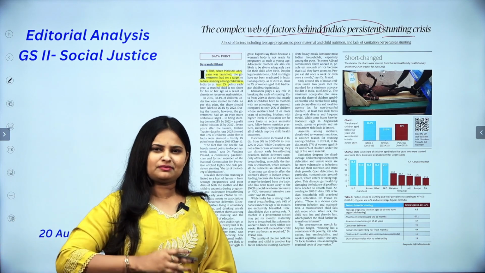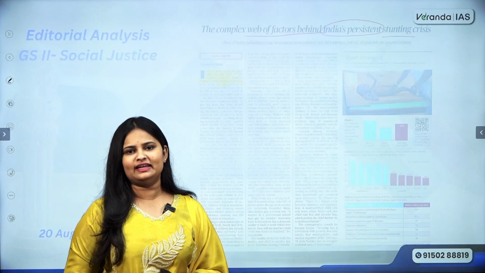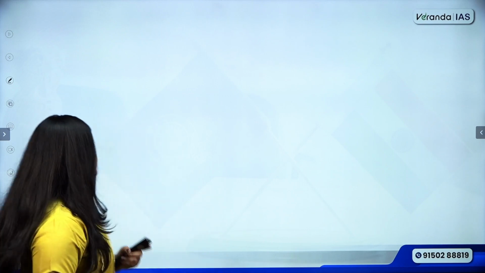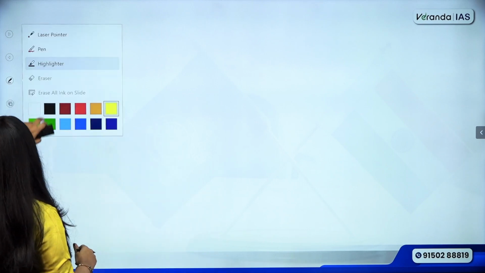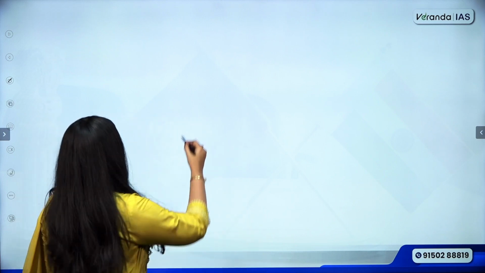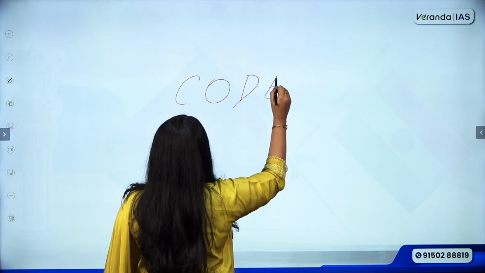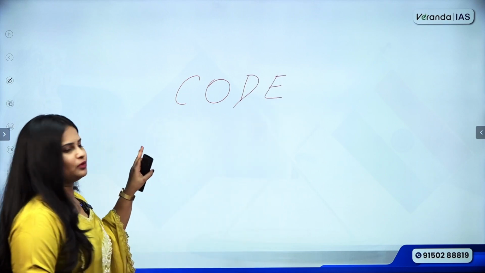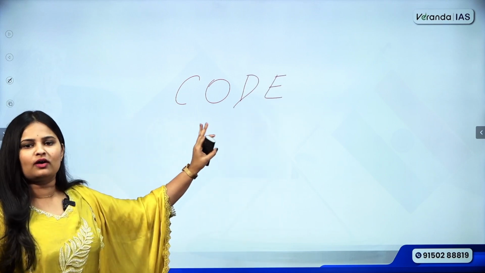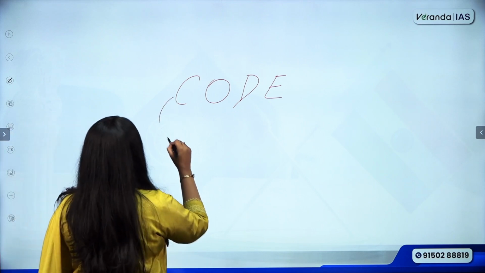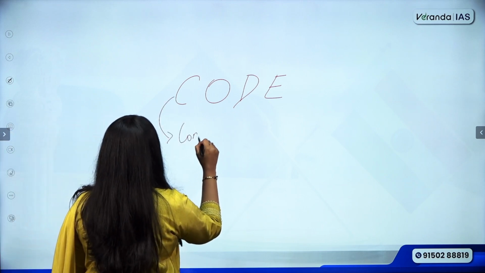So in the context, before we get into this editorial in depth, there are few things that we need to understand. So friends, all of you know that when we try analyzing any editorial, there is one approach that we commonly use, and this approach is called the CODE approach. Every editorial we analyze, we will be incorporating what is called the CODE approach, where C stands for context.